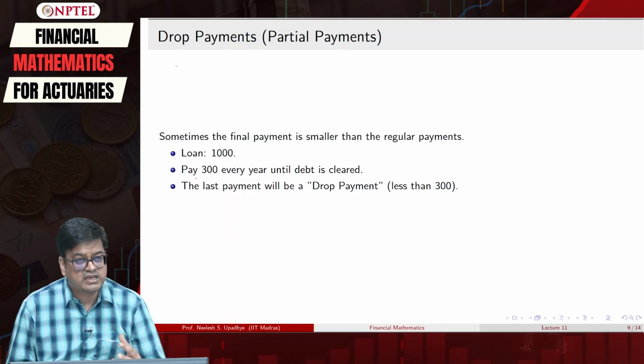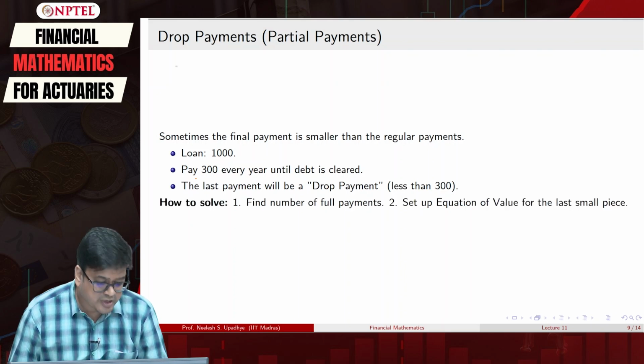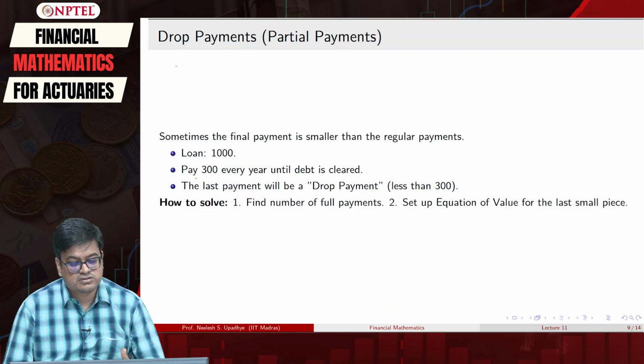So let us take this problem and give the necessary information. To give the necessary information, your strategy is, you have to find the number of full payments first.